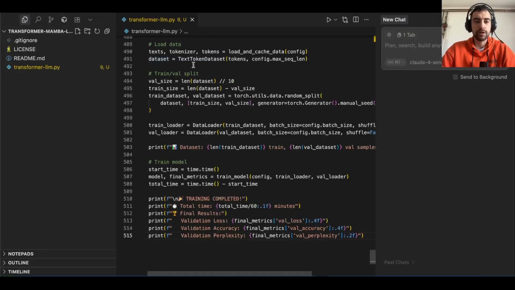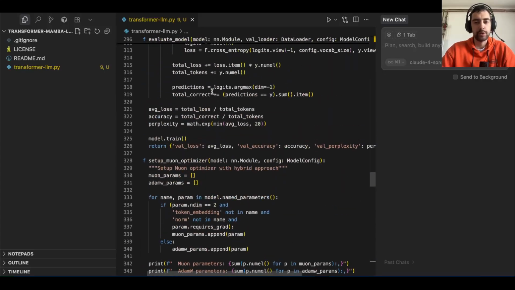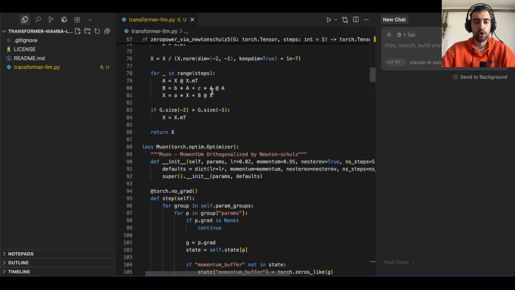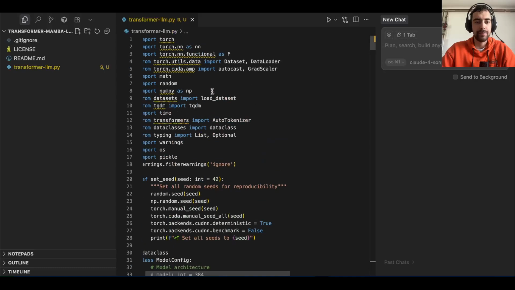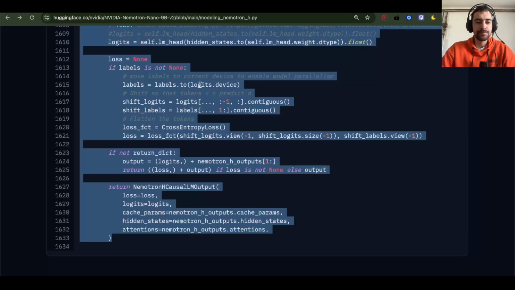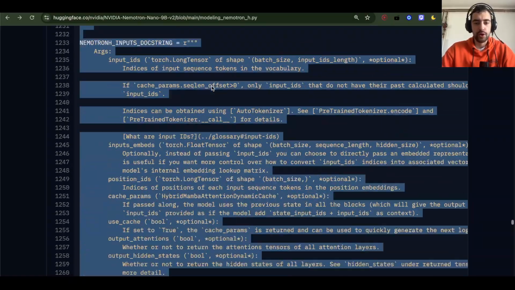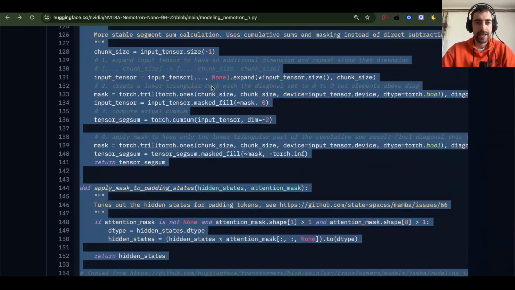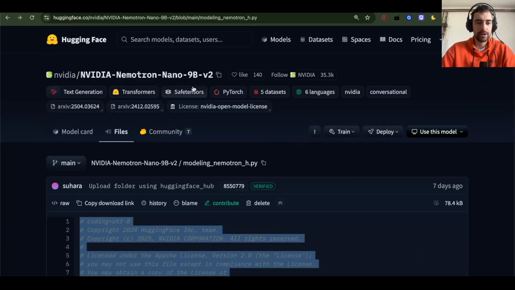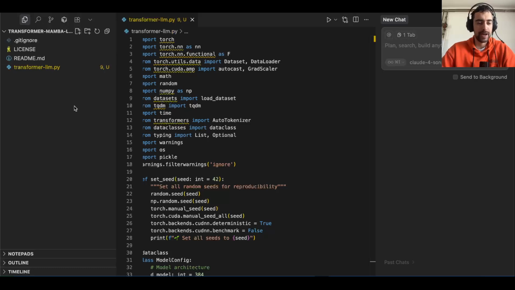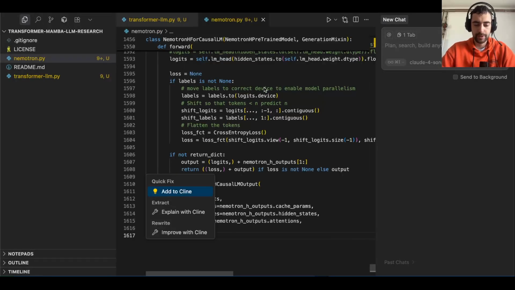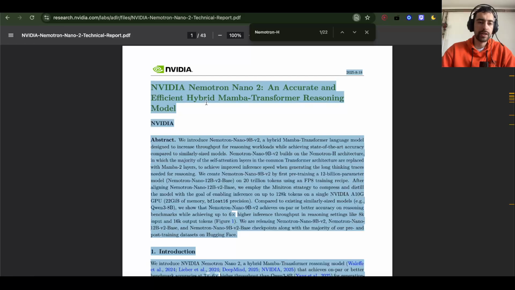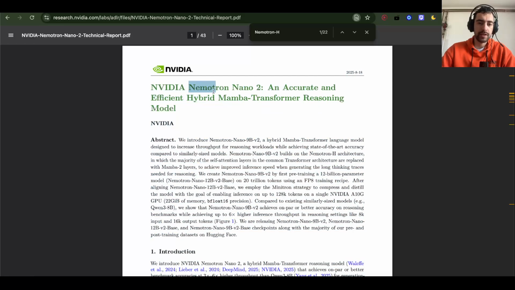I have my own classic transformer large language model that you can find in my video, publish your own LLM, build and train your own LLM. So I'm going to copy that here, and then I'm going to take code from NVIDIA, modeling Nemotron H, and then I'm going to make another file, Nemotron. Then I also want to copy this actual model, Nemotron Nano 2, that I want to actually implement.